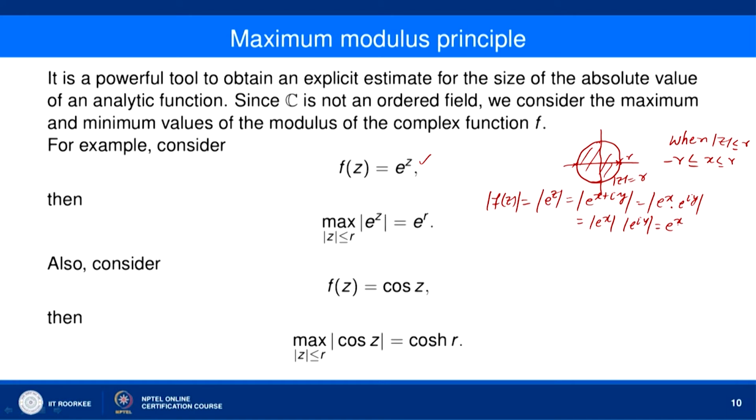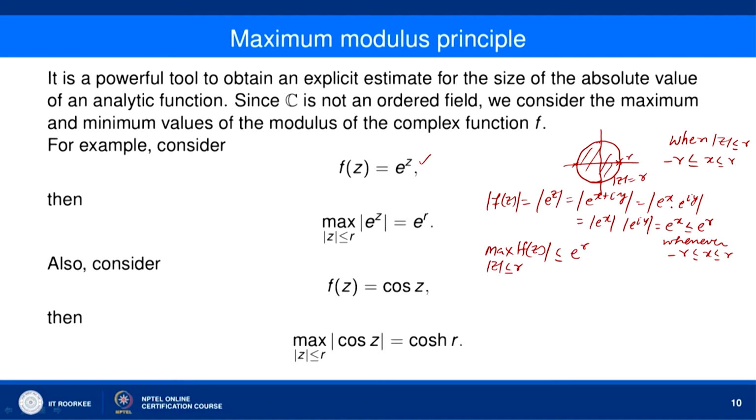And e to the power x is an increasing function of x, so this is less than or equal to e to the power r whenever minus r is less than or equal to x less than or equal to r. This is valid for all z such that mod of z is less than or equal to r. So, the maximum value of mod of f(z) when mod of z is less than or equal to r is less than or equal to e to the power r.